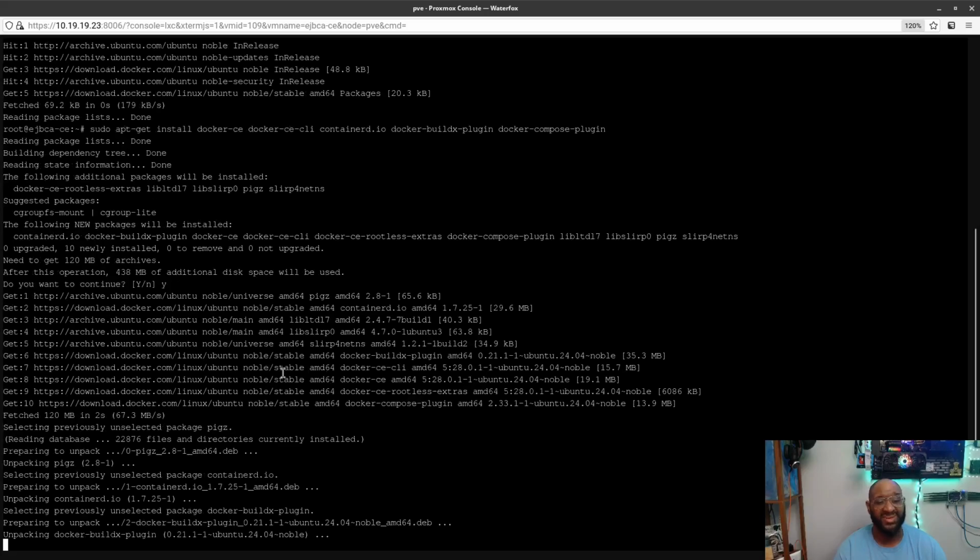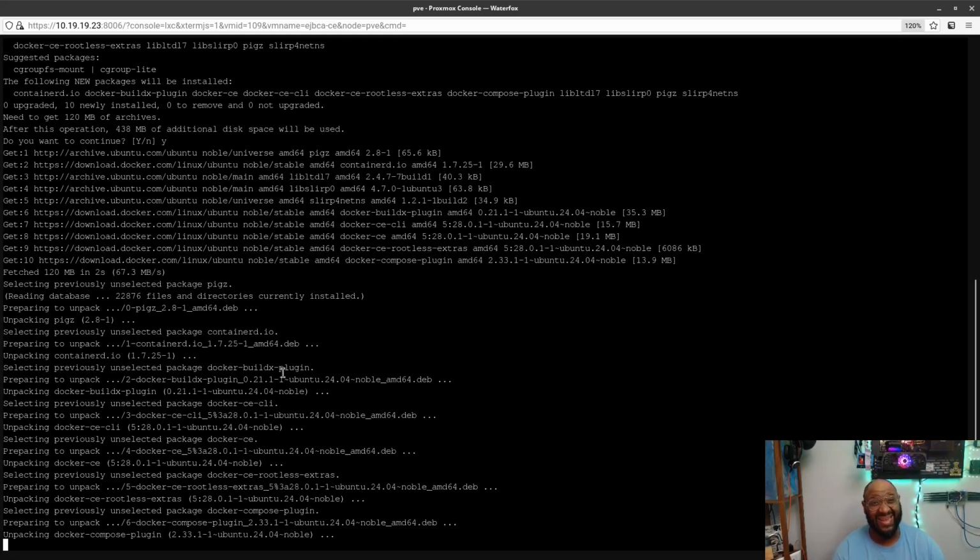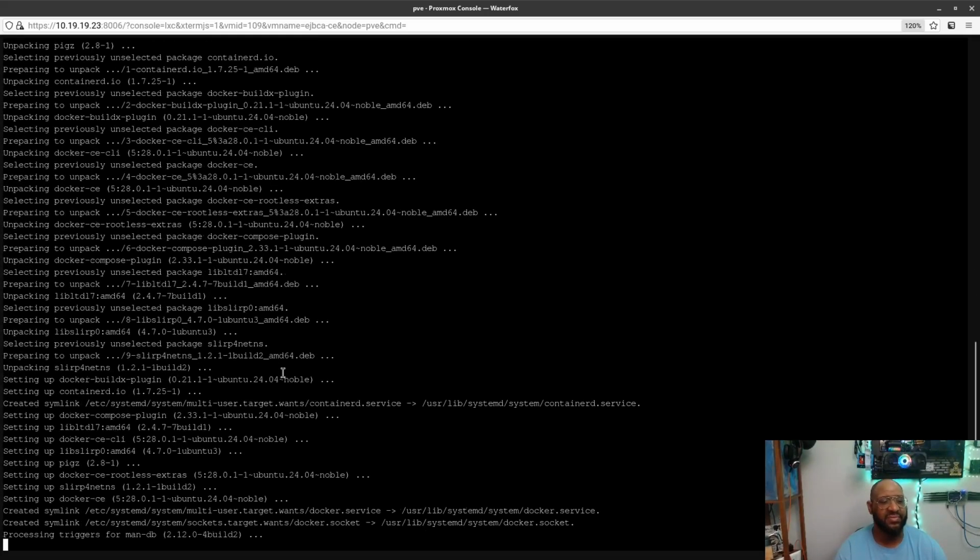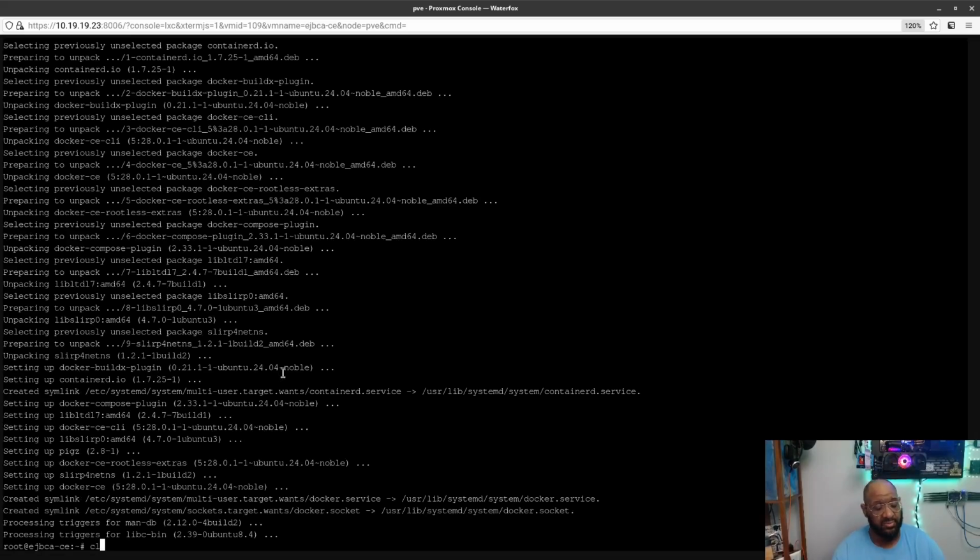And honestly, it goes really quickly. That's another reason why I like containers. It doesn't take long to install all this stuff. I also do install Vim and some other stuff I like to use. Vim is just an improved VI editor, so I can actually edit files as I go. So next thing, like I said, we're going to add a user.